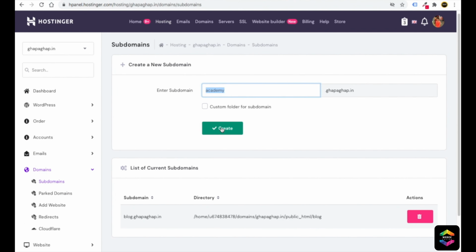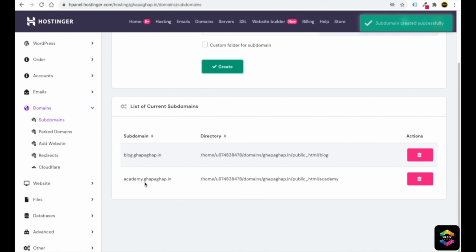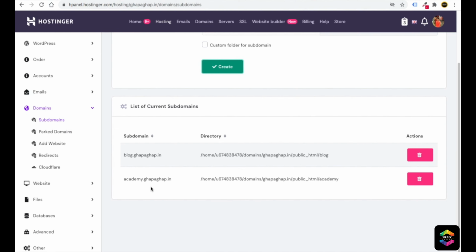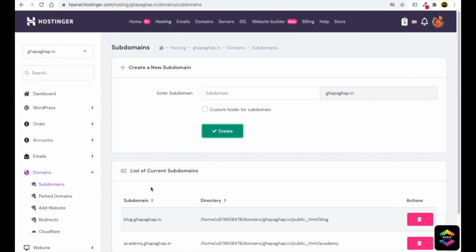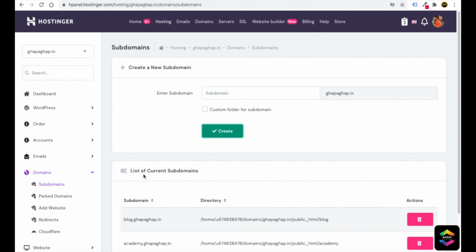If you click on create, you can see here we have the academy.gapagap.in subdomain also created. So you can create unlimited subdomains here, and you can install unlimited websites or applications inside each subdomain. So first of all, let me show you how you can do that.